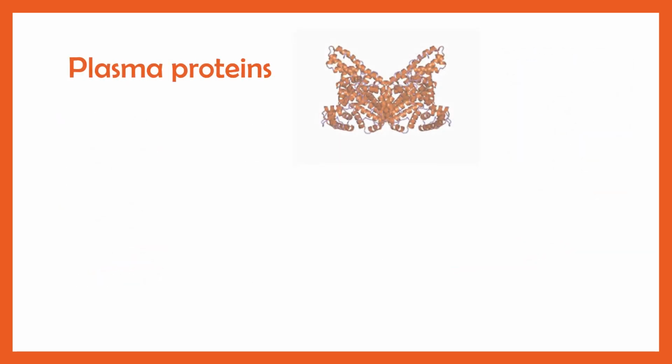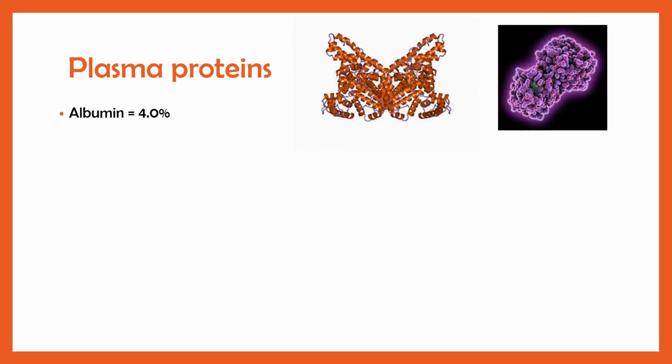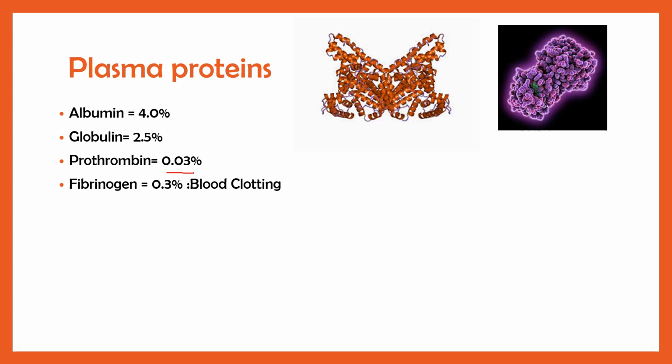After discussing crystalloids, let's discuss the colloids or plasma proteins. Plasma proteins constitute 4% of albumin, 2.5% of globulin, prothrombin around 0.03%, and fibrinogen 0.3%. This fibrinogen is helpful in clotting of the blood.